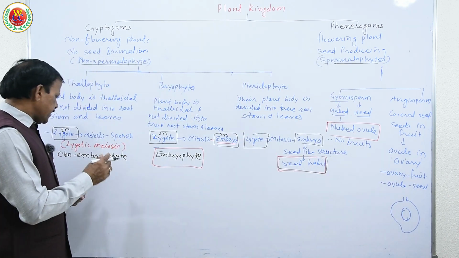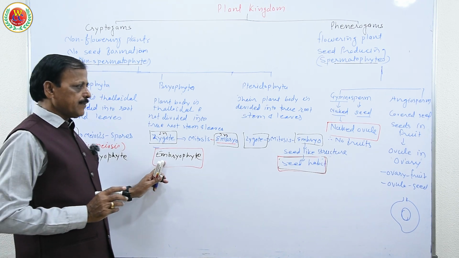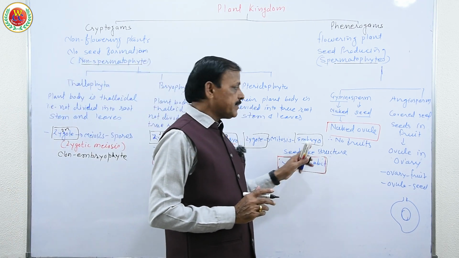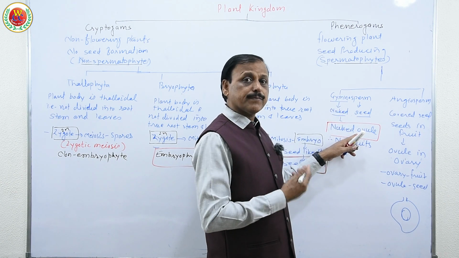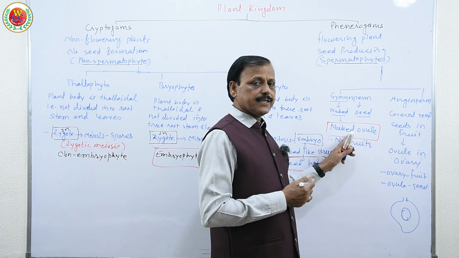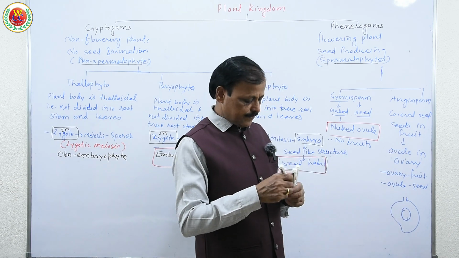To know the difference between all these: they are non-embryophyte, they are embryophyte, they are embryophyte with seed habit, they are embryophyte with fully developed seed but naked seed, and they are embryophyte with covered seed, that is seed in a fruit.